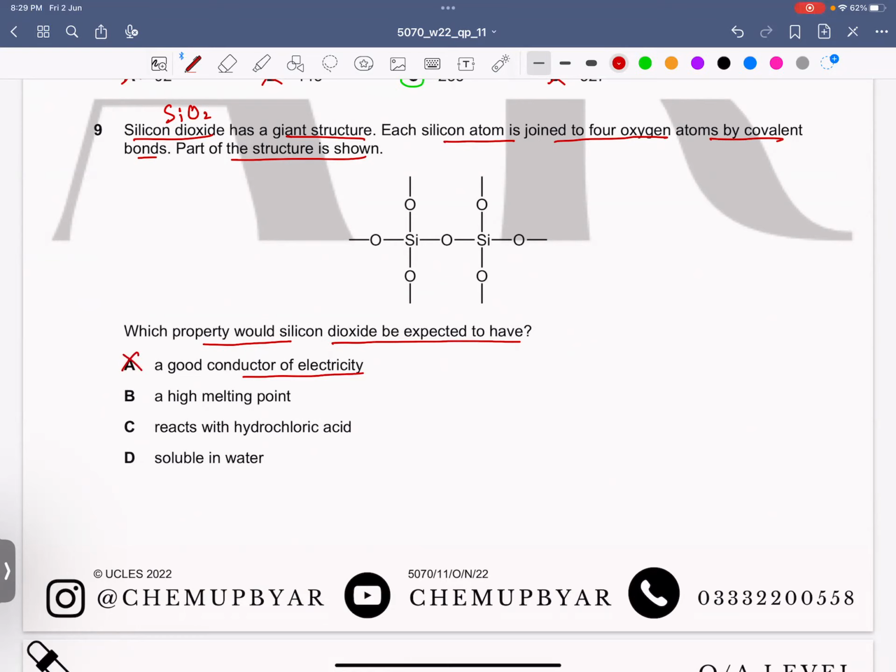Reacts with hydrochloric acid? No, because it's a non-metal oxide. Non-metal oxides are acidic and hydrochloric acid is acidic. Soluble in water? We can't say from this, but as it's a giant structure and the bonds are continuous on all sides, it may have a high melting point. So B is your correct answer.